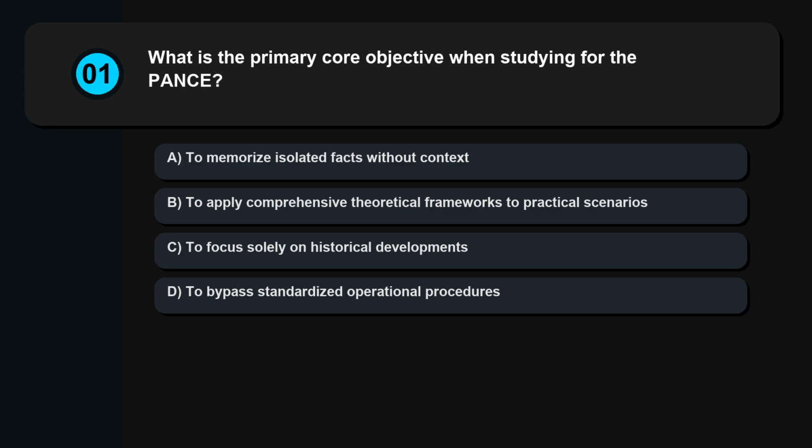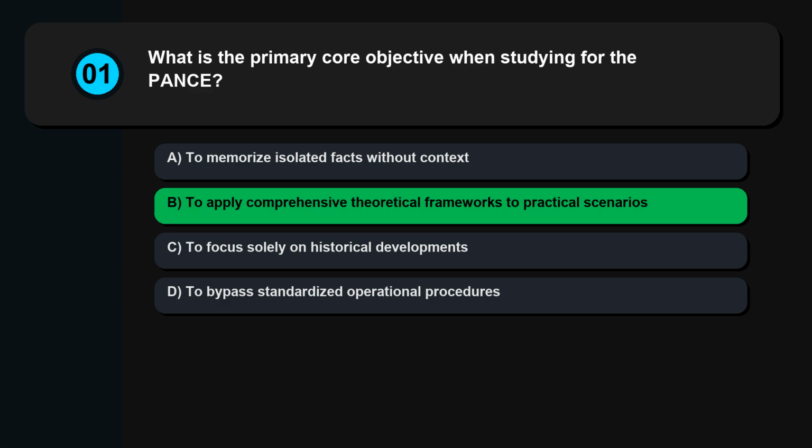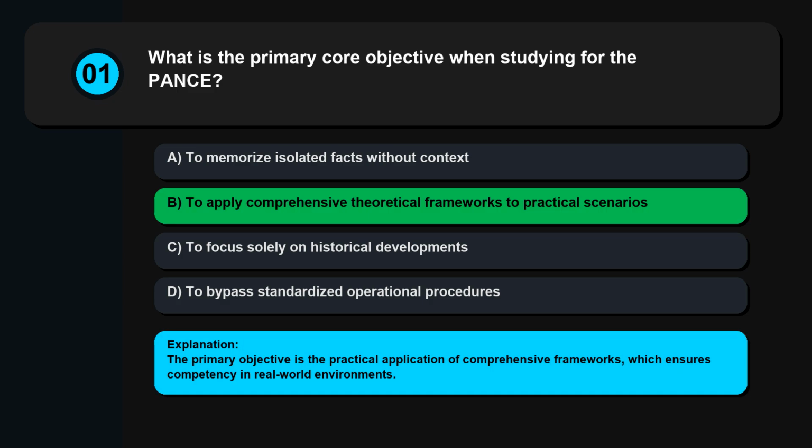Question 1. What is the primary core objective when studying for the PANCE? To memorize isolated facts without context. To apply comprehensive theoretical frameworks to practical scenarios. To focus solely on historical developments. To bypass standardized operational procedures. The primary objective is the practical application of comprehensive frameworks, which ensures competency in real-world environments.